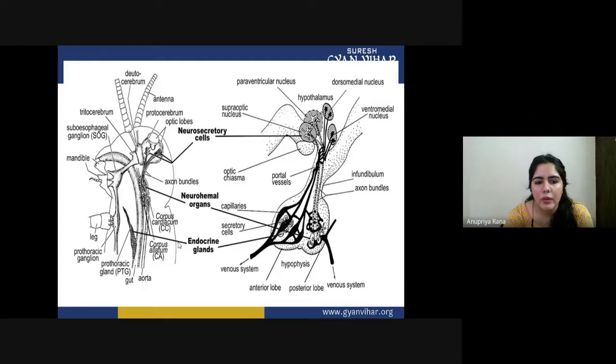Neurohemal organ. You can see this pouch-like structure. In this pouch, they store the hormones until they are needed inside the body. When the nervous system tells them to produce something or release the hormones, then on the basis of the command or signal, they are going to produce the hormone.